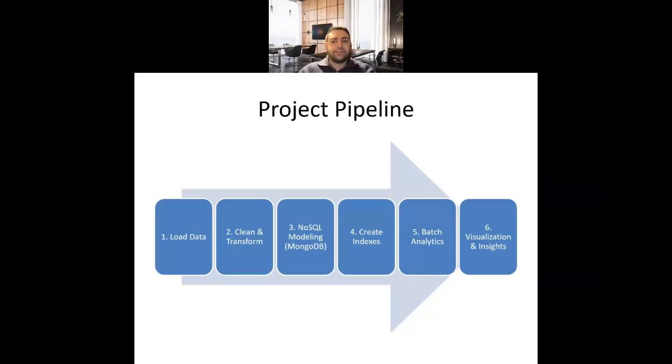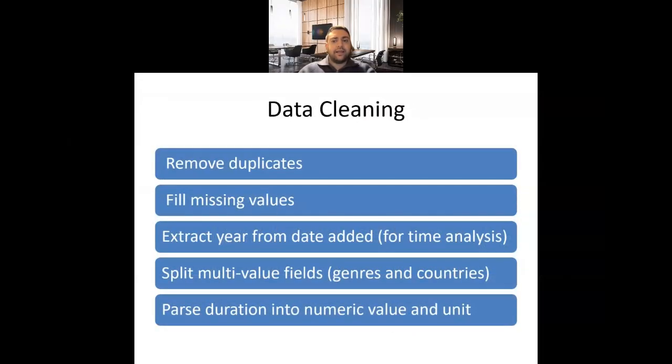To manage and process this data, I built a simple end-to-end pipeline. First, I loaded the dataset in Python using pandas. Then, I cleaned and transformed it to solve variety and veracity issues by removing duplicates, filling missing values, extracting the year from the dataset, splitting countries and genres into lists, and separating duration into a number and a unit.